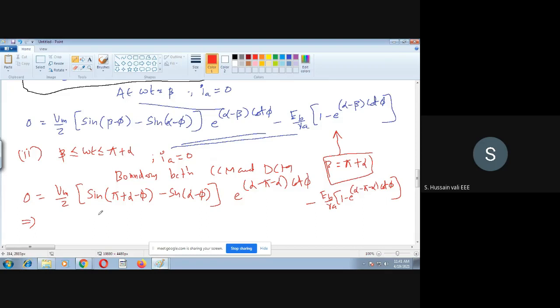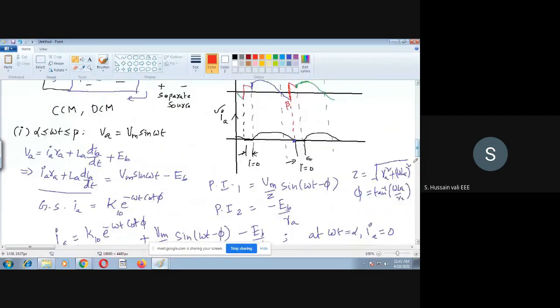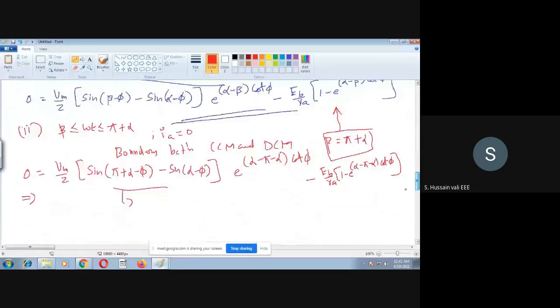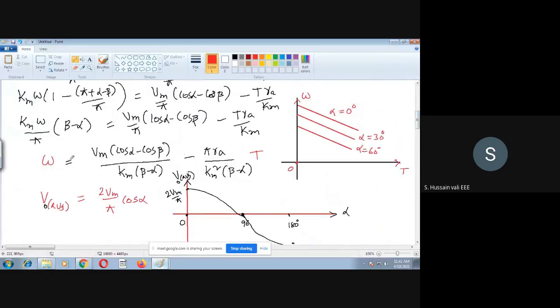We can simplify this further and find out any relationship we will get here. That is not needed, so we can go ahead like this. Now somewhere we got the omega m equation. Where is that omega m equation we got? Yes, here. This omega equation is there, so we'll bring this here.